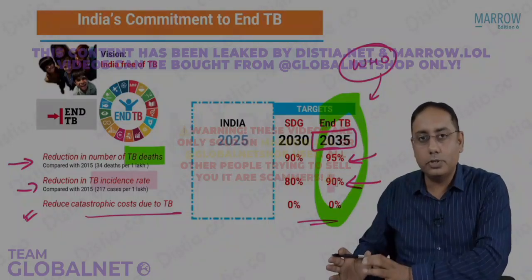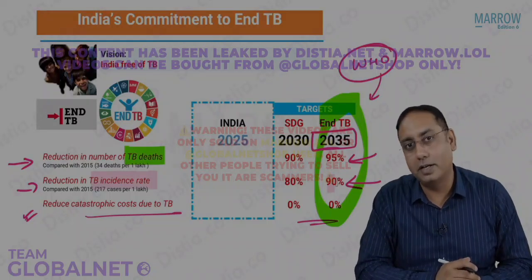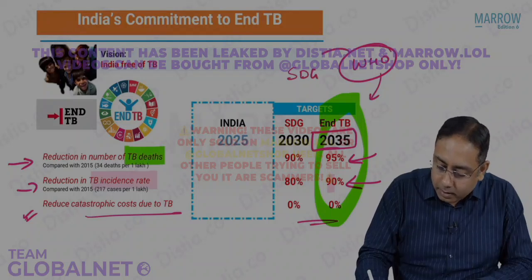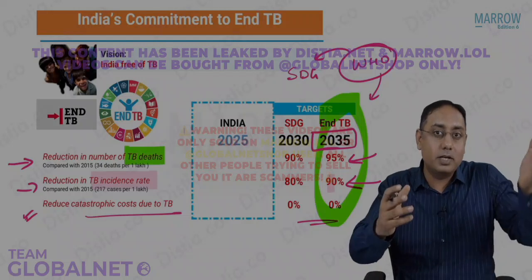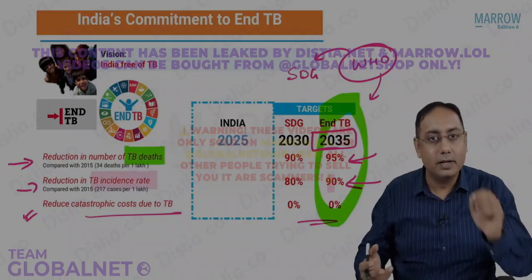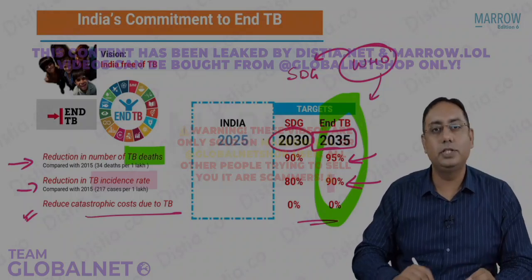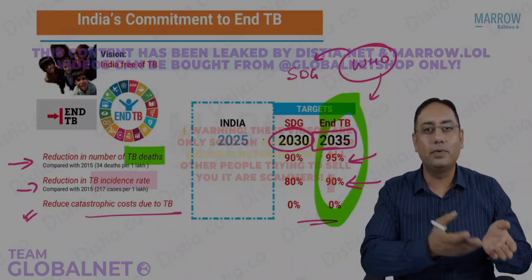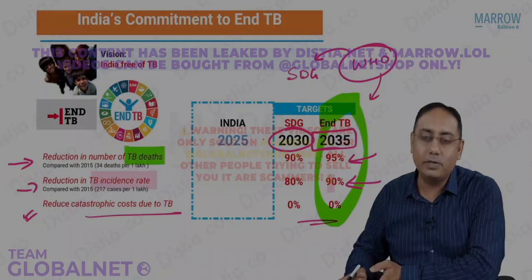Now, based on the WHO targets, the smaller daddy that we have is the Sustainable Development Goals. Please note the SDG targets. WHO says 2035, but the SDG says, you say 2035, we do it by 2030. You need to memorize this. So 2030 is the target year for the SDG. You already know SDG started in 2015 and will be working till 2030.